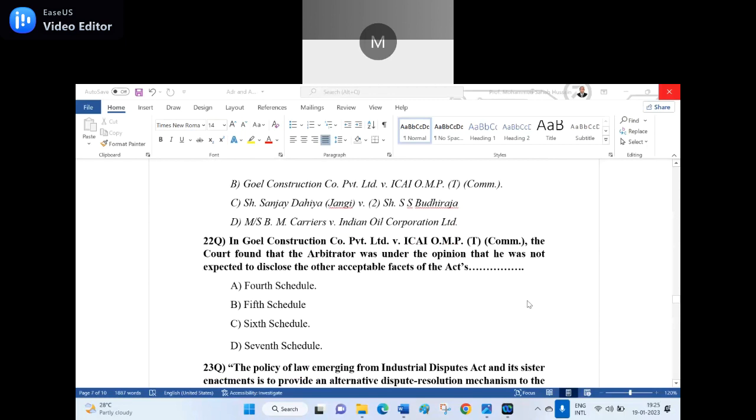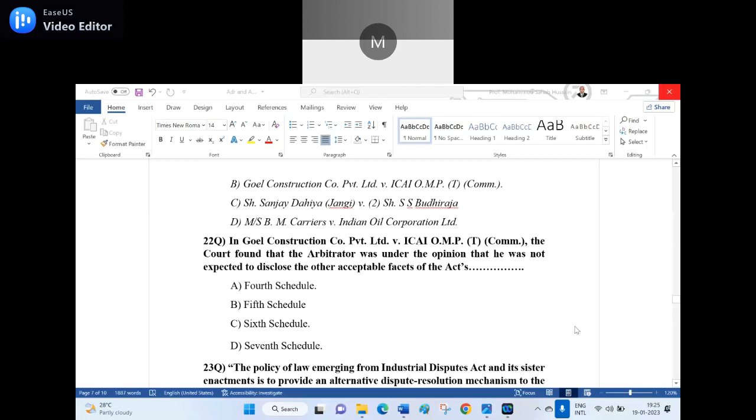22nd question. Read in a sonorous voice. In Goyal Construction Company Private Limited versus ICAI OMP(T), the court found that the arbitrator was under the opinion that he was not expected to disclose the other acceptable facts of the Act's dash. Option A, 4th schedule. Option B, 5th schedule. Option C, 6th schedule. Option D, 7th schedule. Option C, the 6th schedule, is the right answer.